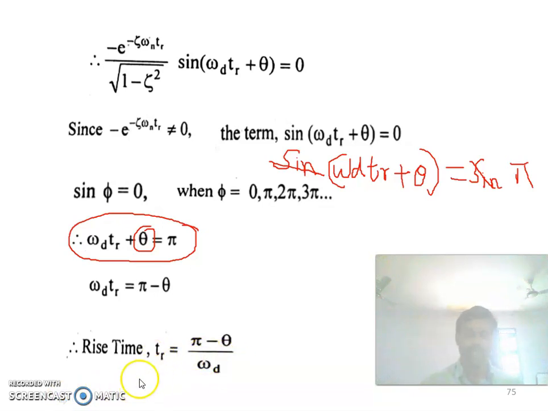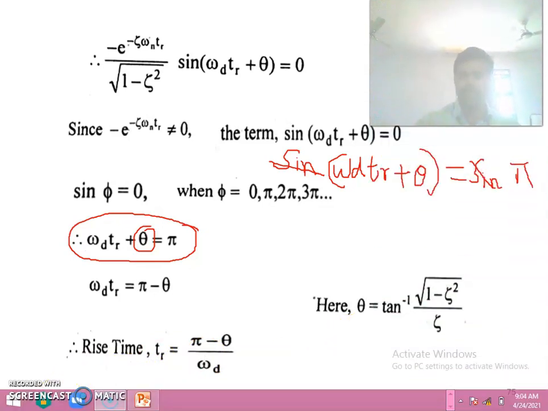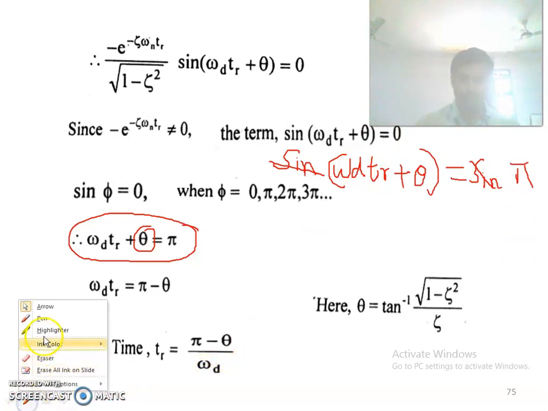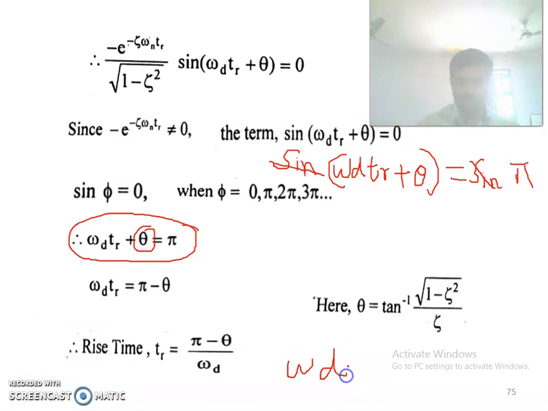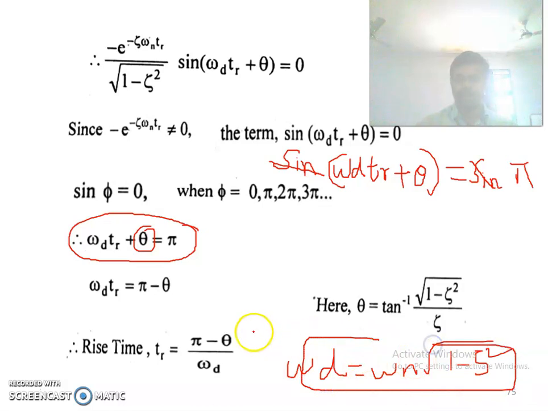What is omega d? Omega d is equal to omega n into root of 1 minus zeta square. What is theta?